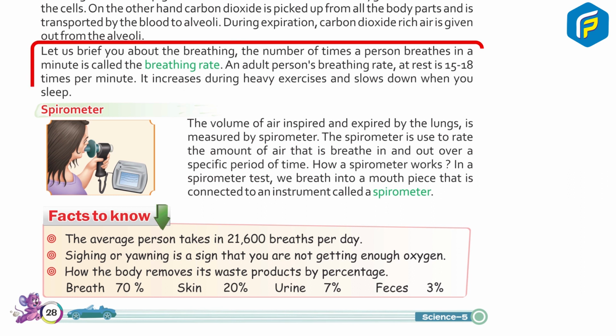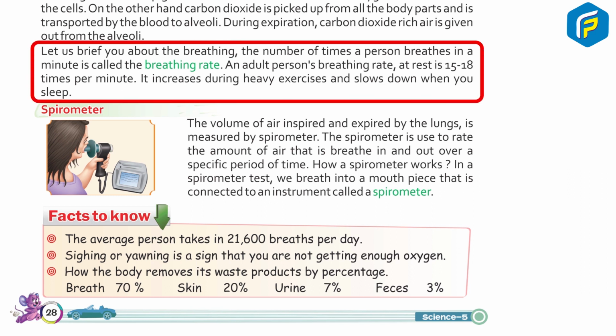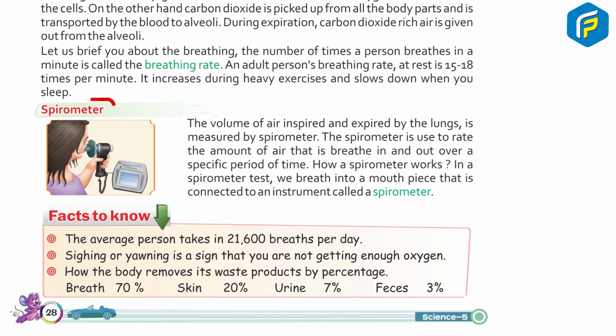Let us brief you about breathing. The number of times a person breathes in a minute is called the breathing rate. An adult person's breathing rate is at least 15 to 80 times per minute. It increases during heavy exercise and slows down when you sleep.